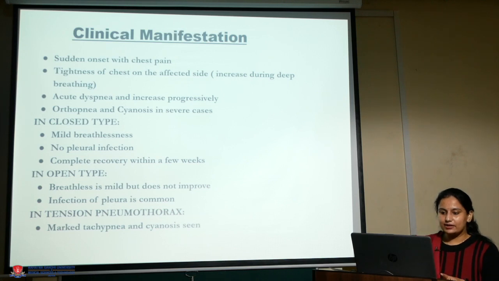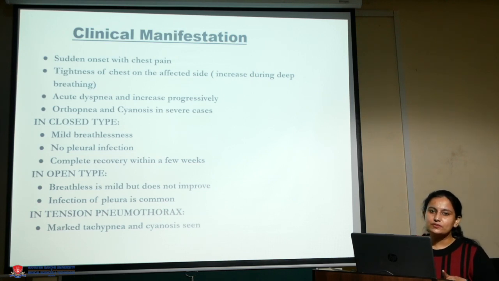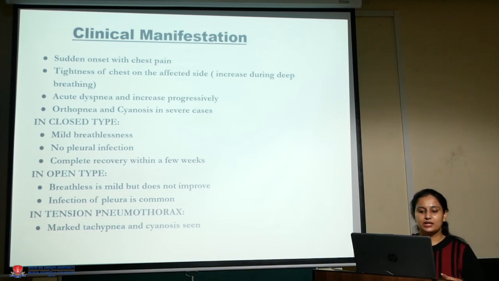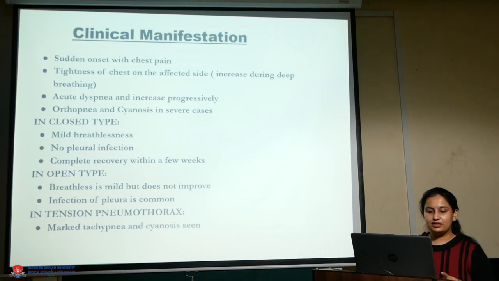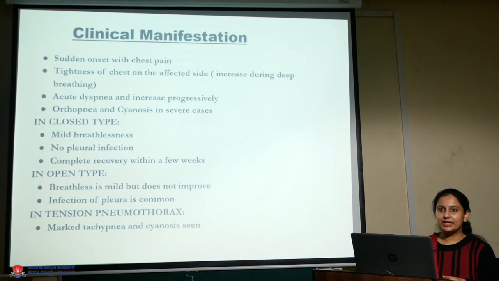Now in closed type, what are the clinical manifestations we will see? First, it can be mild breathlessness, no pleural effusion, and complete recovery within a few weeks. In open type, breathlessness is mild but does not improve, and infection of the pleura is the commonest. In tension pneumothorax, there can be marked tachypnea and cyanosis is seen.